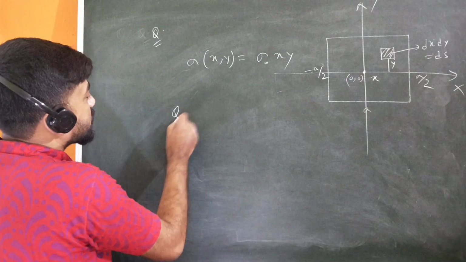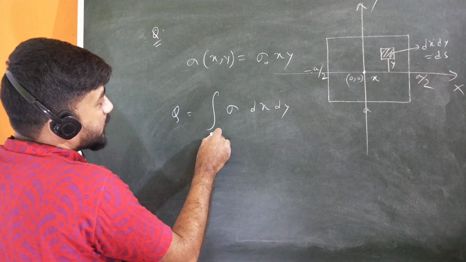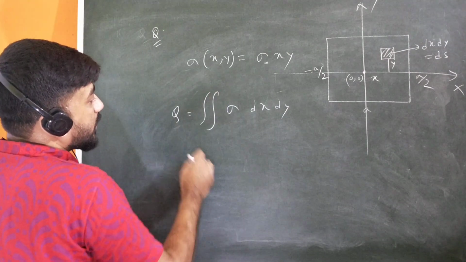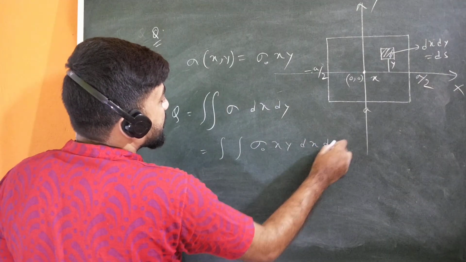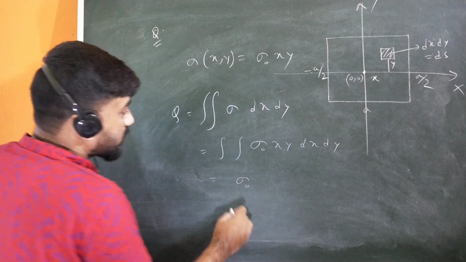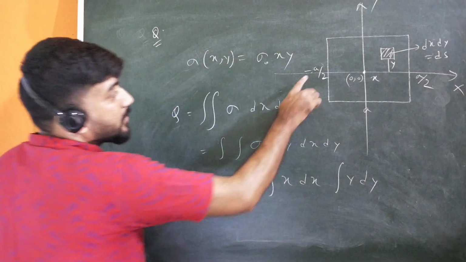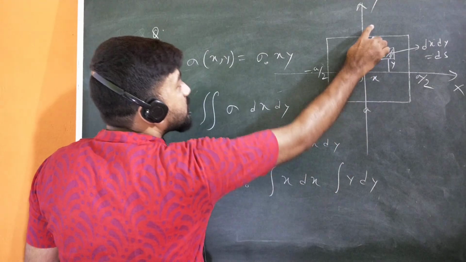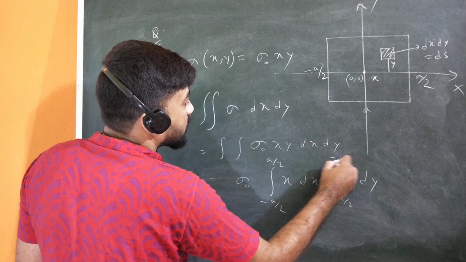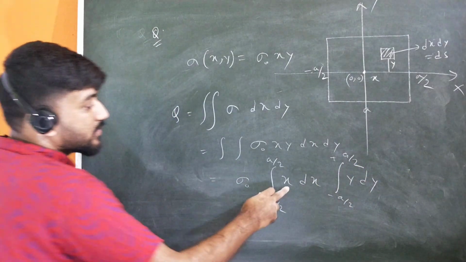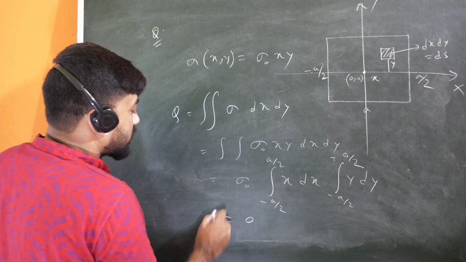So now what will be the total charge? Total charge will be again integration sigma into dx dy. We know that is a double integration, and sigma will be sigma naught xy into dx dy. So now you have to write, sigma naught is constant, so one integration is x dx and another is y dy, and the limits vary from minus a by 2 to plus a by 2, and here also minus a by 2 to plus a by 2. And you can see easily here that this is an odd function and the limits vary from minus a by 2 to plus a by 2. So this will be 0, this will be 0 also, so it will be 0. So the total charge will be 0.